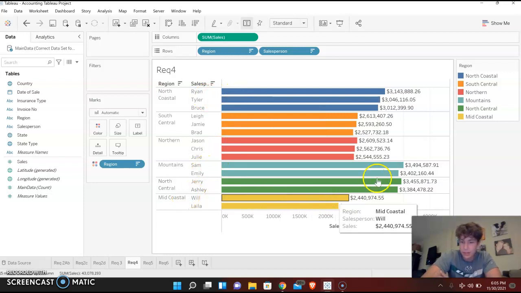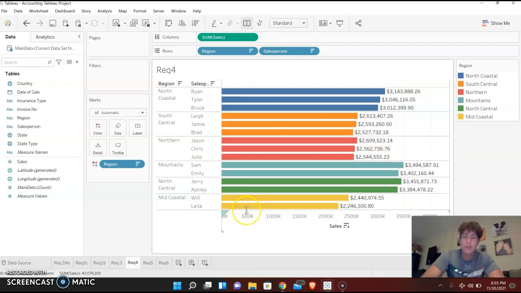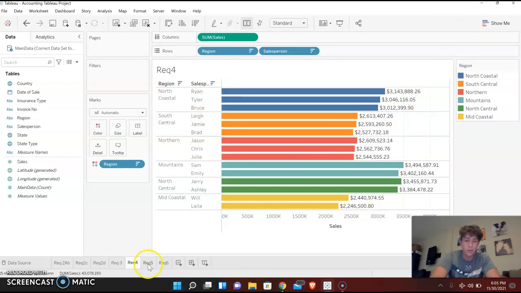And so you can see, obviously, this region had really high sales compared to the Mid Coastal region. So with the colors, it also gives separation between each region. So that's nice, helps you differentiate what is what.